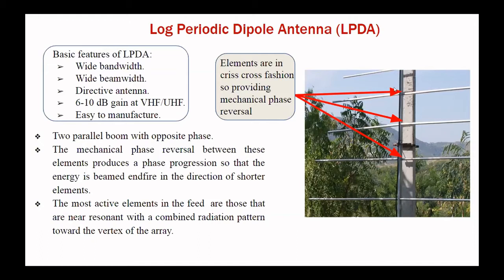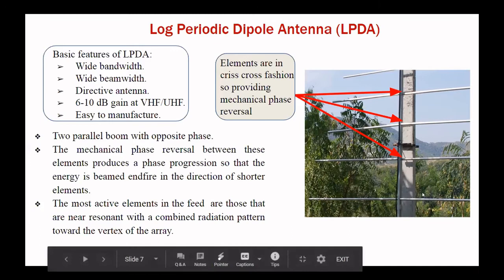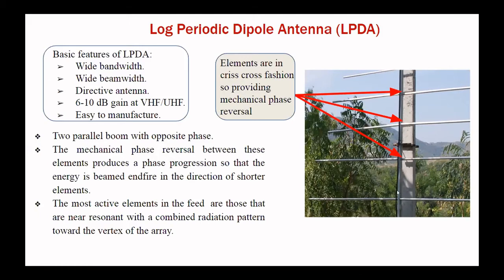So here, as you can see, in the log periodic dipole antenna there are two parallel pipes. Both are in opposite phase. These are the dipoles, arranged in a crisscross fashion. The first dipole is connected to the first pipe, which is at 0 degree phase. The second dipole is connected to the second pipe, which is at 180 degrees. Again, the third is connected to 0 degree phase, and the fourth is connected to 180 degree phase. This mechanical phase reversal provides our beam focused in an upward direction.